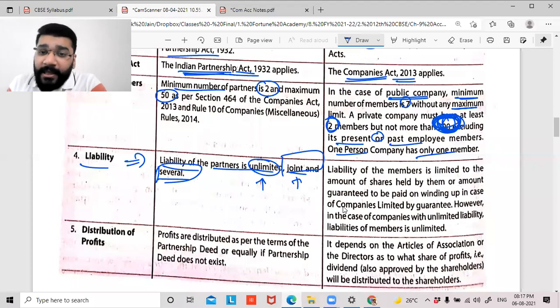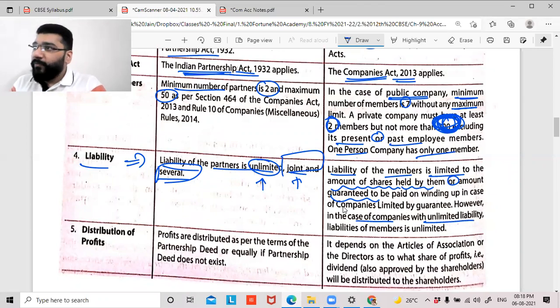Whereas in companies, the liability of the members is limited to the amount of share, that is the amount of capital they've contributed, or the amount of guarantee they're giving in the case of winding up of the business, which I discussed now. However, in the case of companies with unlimited liability, it can be unlimited liability. We discussed this point. Are we clear with this?